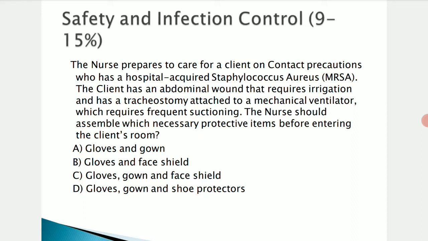The client has an abdominal wound which requires irrigation, and a tracheostomy, and is attached to a mechanical ventilator which requires frequent suctioning. The nurse should assemble which necessary protective items before entering the client's room? Which protective item will you use for this patient, they are asking. This is based upon safety needs and infection control needs.